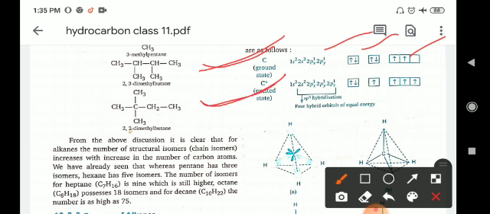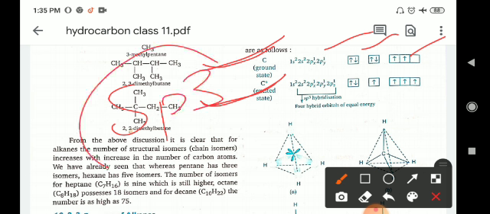Then the configuration will be 1s2, 2s1 and 2p3. So in the excited state carbon contains 4 orbitals which have 4 unpaired electrons. Other atoms like hydrogen will pair with these 4 unpaired electrons and form the bonds. So a total of 4 orbitals are involved in the hybridization, that is one s and three p, so the hybridization will be sp3. According to that you can calculate the hybridization of any compound.